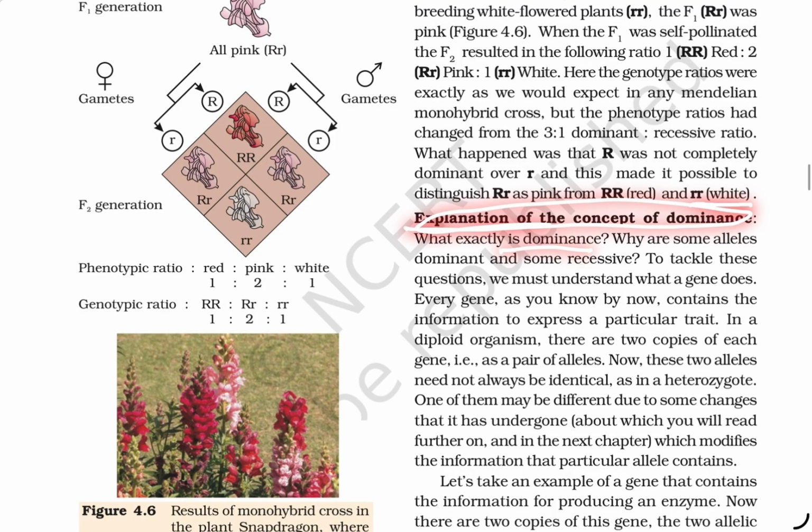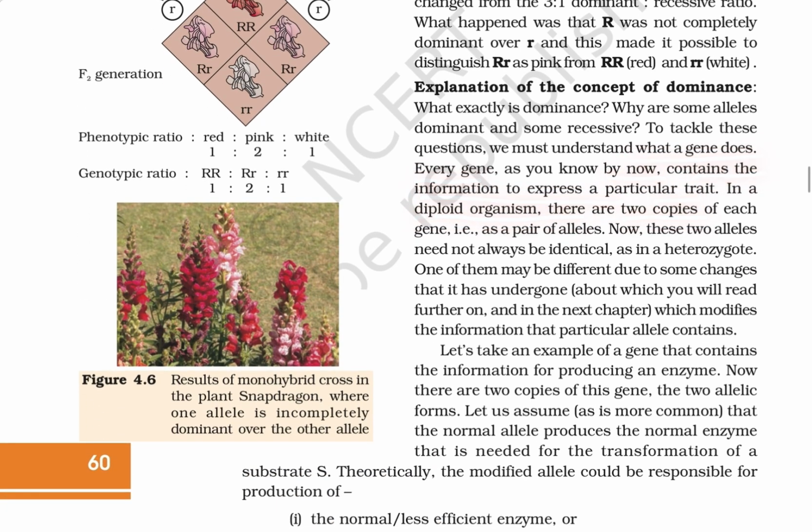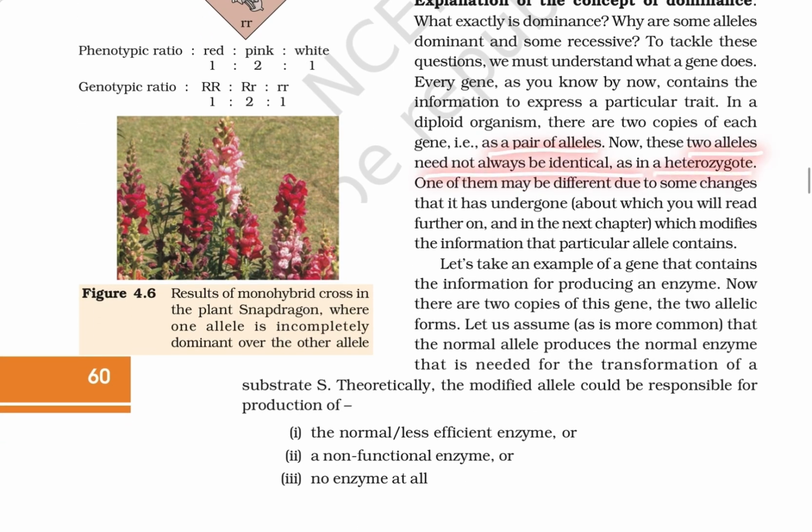Explanation of the concept of dominance. What exactly is dominance? Why are some alleles dominant and some recessive? To tackle this question, we must understand what a gene does. Every gene, as you know by now, contains the information to express particular traits. In diploid organisms, there are two copies of each gene, that is, pairs of alleles. Now, these two alleles need not always be identical, as in the heterozygote.